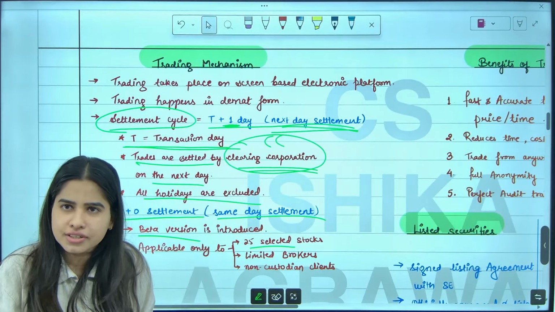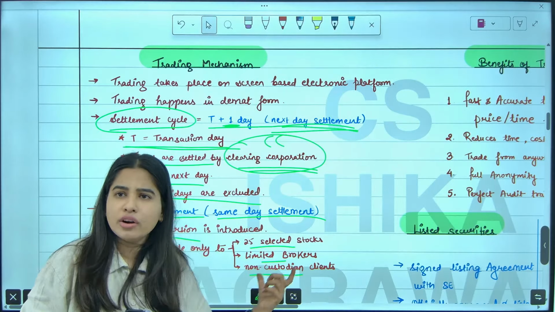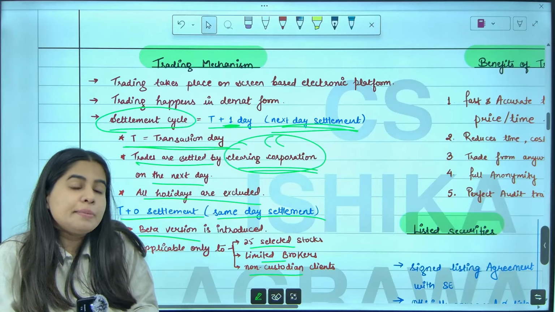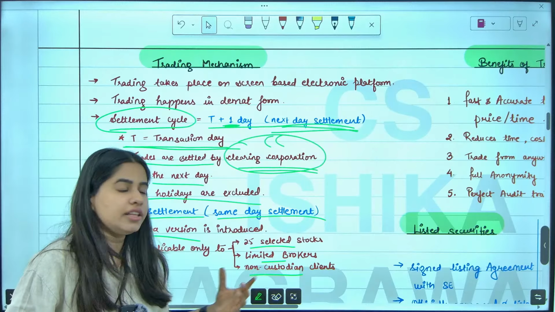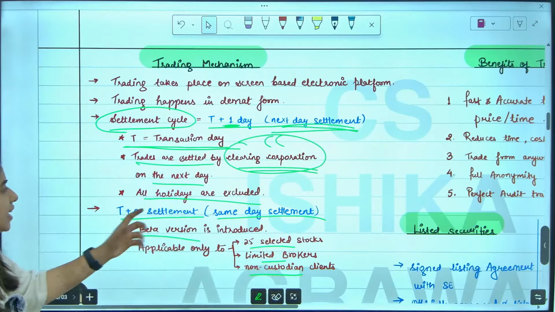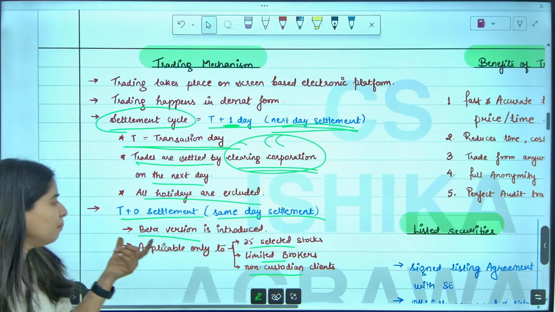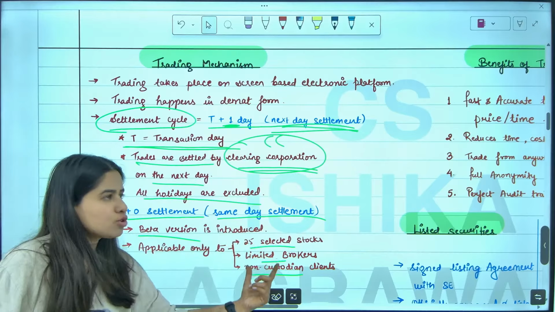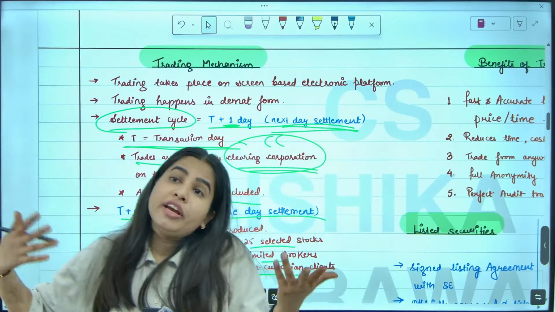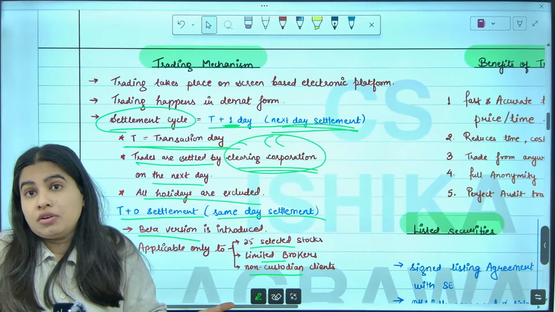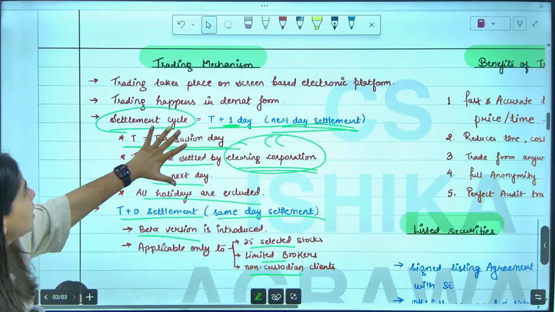only on some selected shares. And only with some limited brokers and non-custodian clients. Non-custodian clients means those who don't keep their shares through a custodian, who maintain their securities themselves. So basically, T plus 0 day settlement is introduced, but on a trial, beta version, only for some stocks, 25 stocks as of now. In the near future, within a year or two, it might be possible that we introduce T plus 0 day settlement for all the stocks. Are we clear with this?